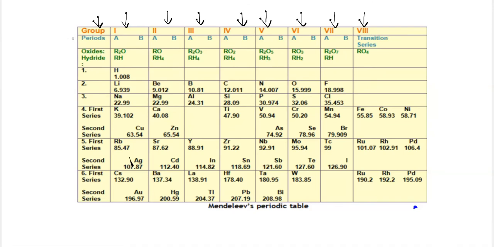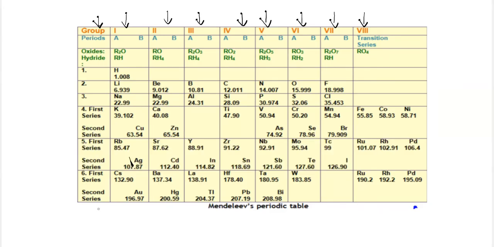Next, the rows are termed periods. Each period also has two series, the first series and the second series. The elements here are arranged in order according to their atomic masses, but the arrangement in the groups is justified by the formation of their hydrides and oxides.